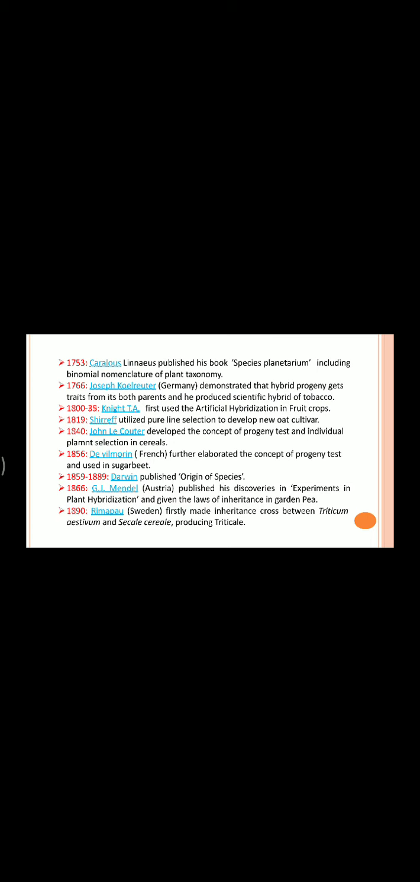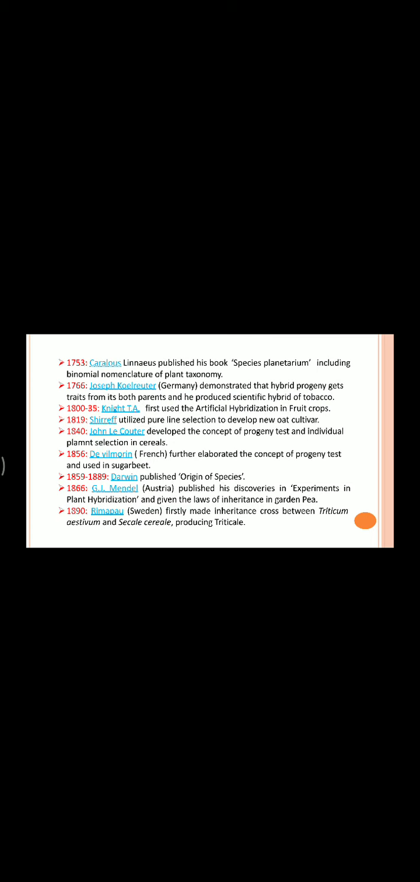Then 1890, first use of artificial hybridization in fruit crops. Then in 1819, Shirreff utilized pure line selection to develop a new oat cultivar. Then John Le Couteur developed the concept of progeny test and individual plant selection in cereals. Then in 1856, L. de Vilmorin of France further elaborated the concept of progeny test and used it in sugar beet. After that, Darwin published his book Origin of Species.